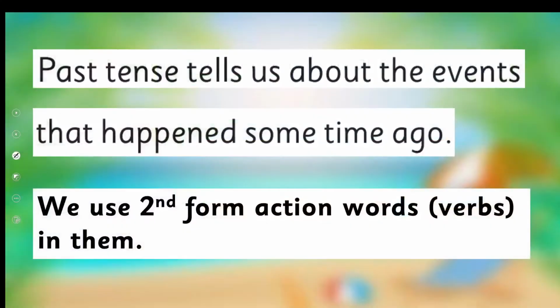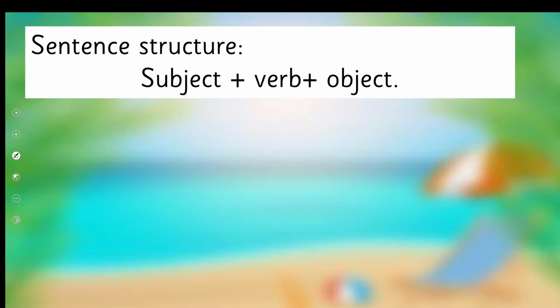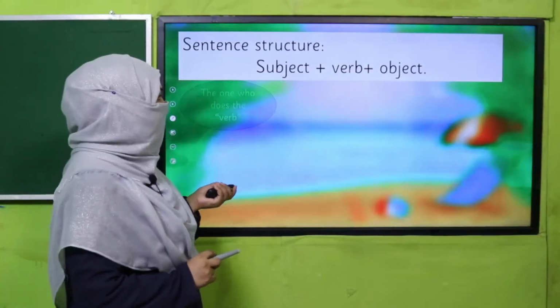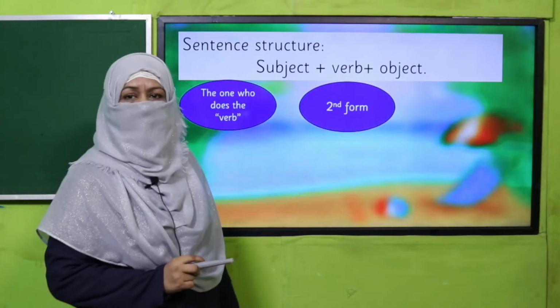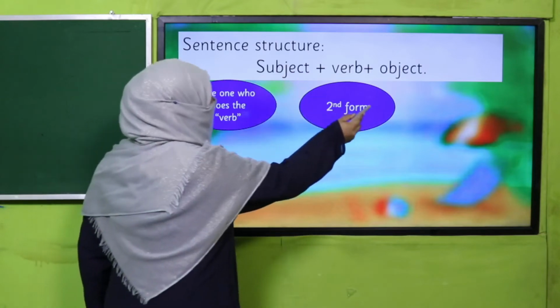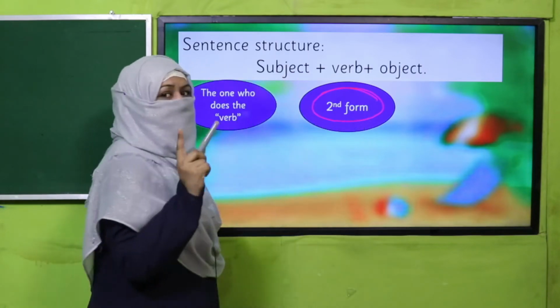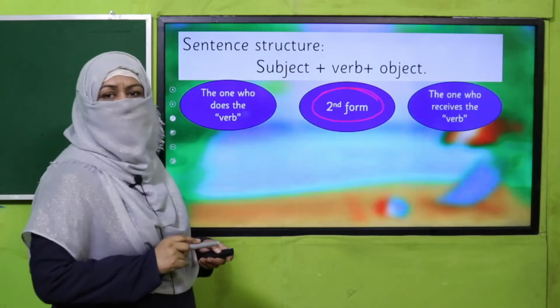So how do we express it? We use second form of action word. Means we use second form of verb. We use past form of verb. And what is past form of verb? Before that, what is the sentence structure? Remember, subject, the one who does the verb. Verb is action, and in simple past tense we use its second form, and then we use object.